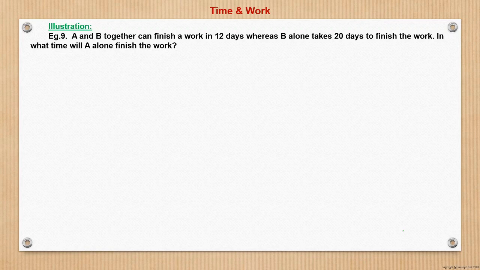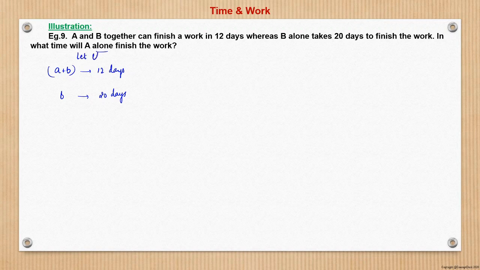Next, move to the next question. Here now we will use only the LCM approach, because we have seen how the basic approach works, so that we know now. So A and B working together can finish the work in 12 days, whereas B alone takes 20 days to finish the same work. In what time will A alone finish the work?